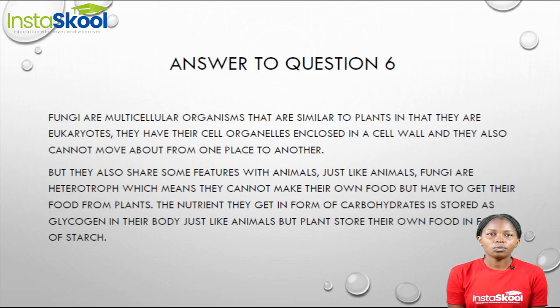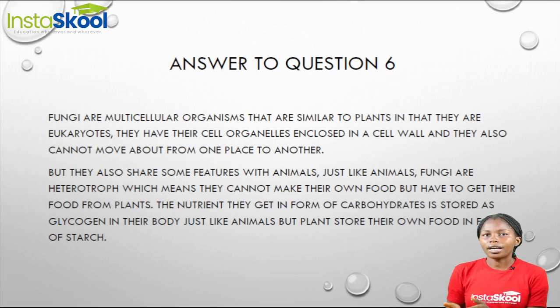Now, one of the ways in which they are similar to plants is that they are eukaryotes. They are eukaryotic organisms. And what does it mean for our organism to be eukaryotic? It means that the organism has its cell organelles enclosed in a membrane. And if you can remember, I said plant cell also has a cell wall that supports the plant and also keeps the cell organelles in place. Fungi can also not move from one place to another. That is another characteristic they share with plants.